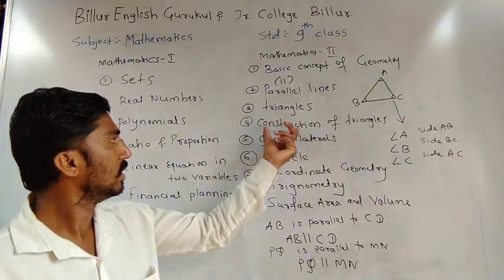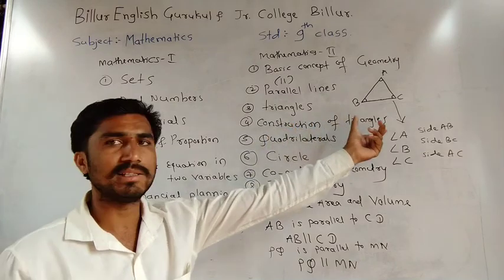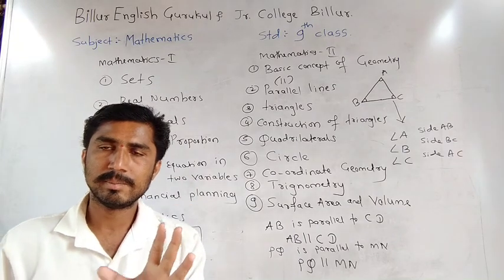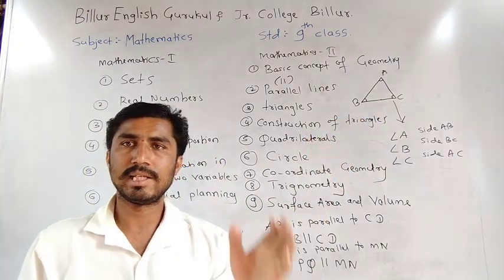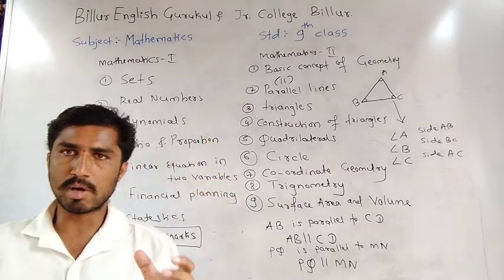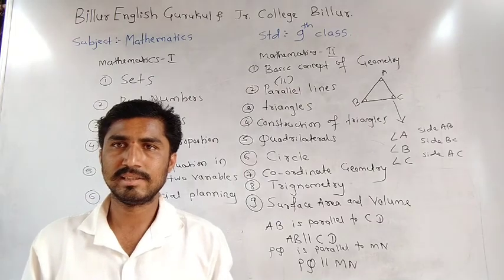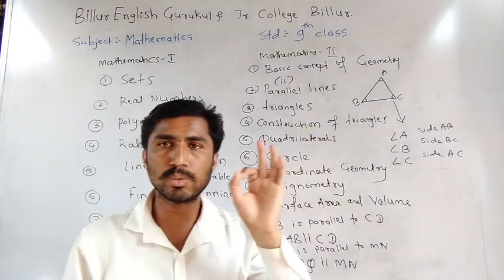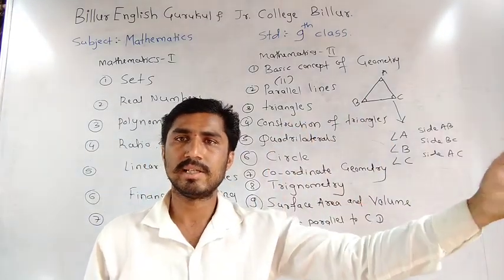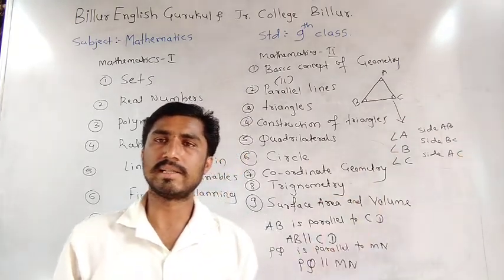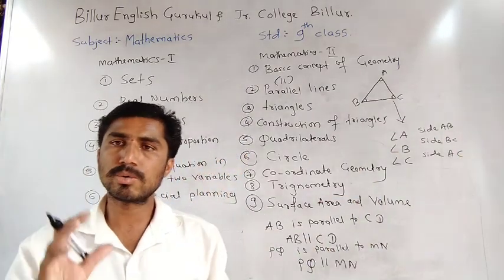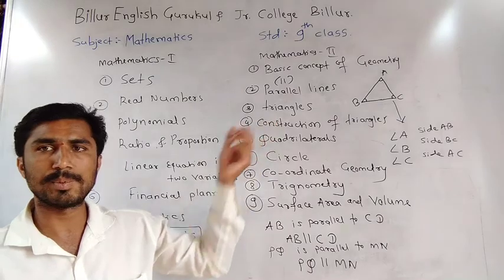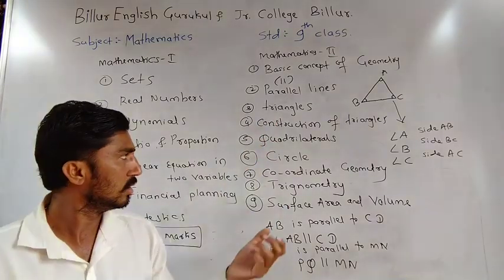The next topic is construction of triangles. How to construct means how to draw triangles using the geometry box. In the geometry box, how to construct a triangle: given two sides, how to construct and draw the angles using the given data. The next, fourth topic, is how to construct the angles.